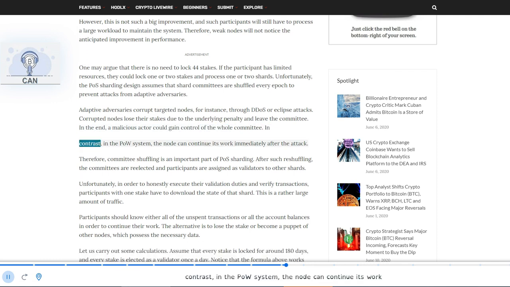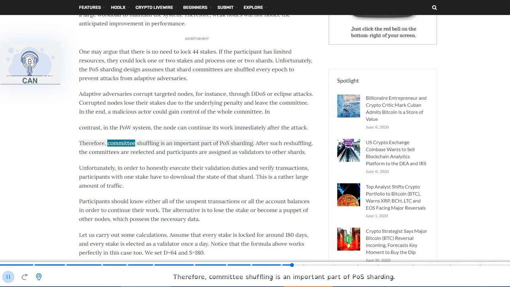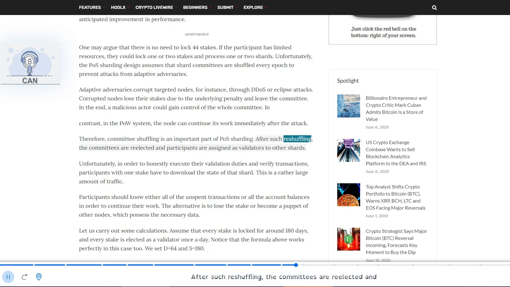In the end, a malicious actor could gain control of the whole committee. In contrast, in the PoW system, the node can continue its work immediately after the attack. Therefore, committee shuffling is an important part of PoS sharding. After such reshuffling, the committees are re-elected and participants are assigned as validators to other shards.